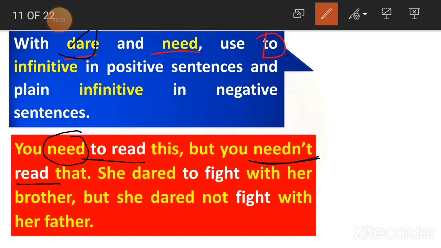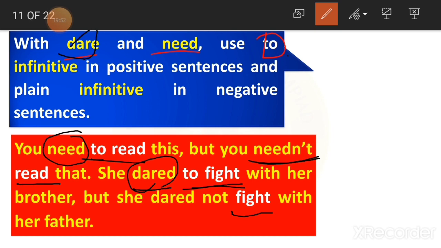Okay. Now here another one, dare. This one, dare. She dared to fight. Dared. For this, what are we adding? To fight, because we are talking in the positive sense. She dared to fight with her brother, but she dared not fight with her father.